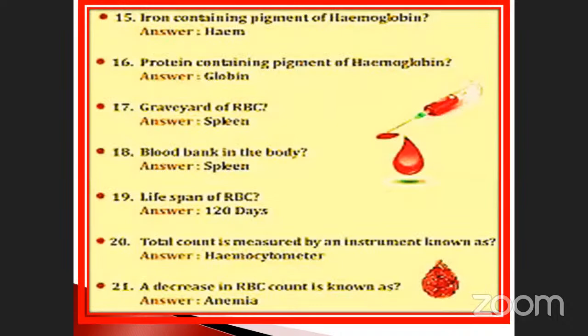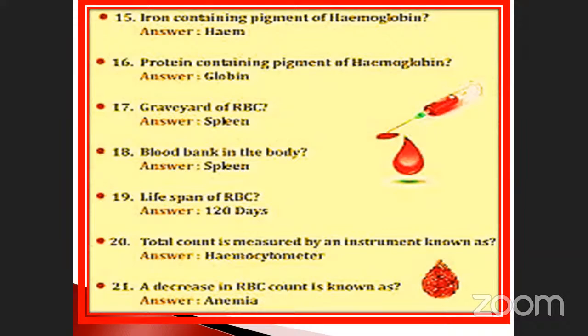Another question: the iron containing pigment of hemoglobin? Answer: heme. These are the question patterns they may ask. And the protein containing part of hemoglobin? Answer: globin. Graveyard of RBC is the spleen. Once again, the spleen is also the blood bank of the body.